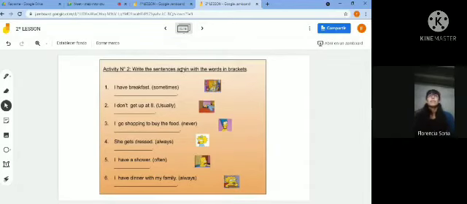Now here you have the second activity. Here you have to write the sentences again with the words in brackets. For example, we are going to do the first one as an example. The first one says, I have breakfast. In brackets, you have the adverb sometimes. So you have to write the sentence again, but with the adverb. What is the first word that you have to write?